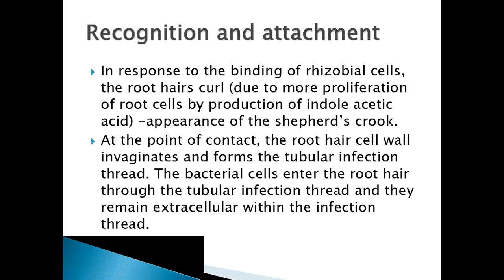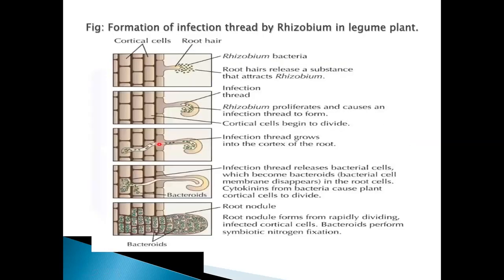So due to curling of this root hair, it will appear as a shepherd's crook. Now at the point of contact, the root hair cell wall invaginates and forms the tubular infection thread. The bacterial cells enter the root hair through the tubular infection thread and they remain extracellular within the infection thread.